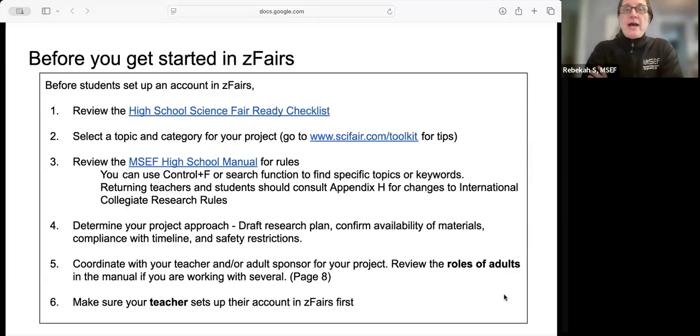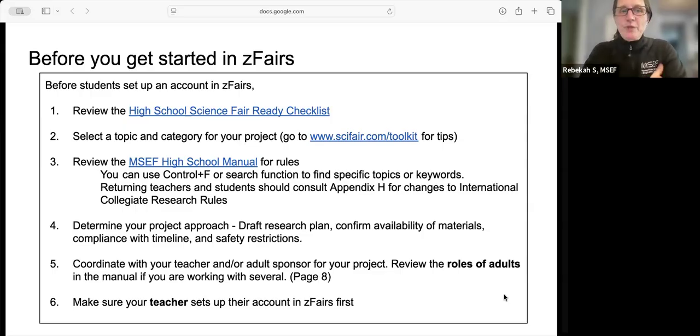So before you set up an account, you want to review your Science Fair Ready checklist. That has all the information that you need to participate and the links that are required. You want to make sure you have a topic and a category for your project. Go to the high school manual. The high school manual can be found in a few different places. One big tip, because it's a long document, is to use the Control F or another search function in order to find specific topics or keywords, so that you can navigate that manual with a little bit more ease.